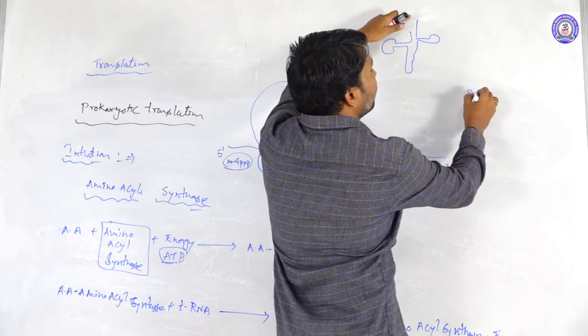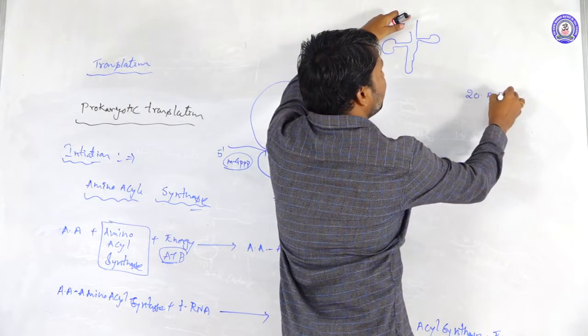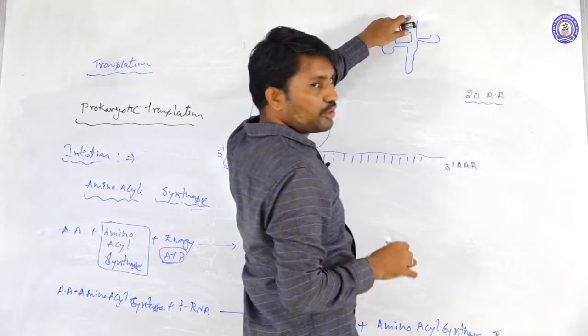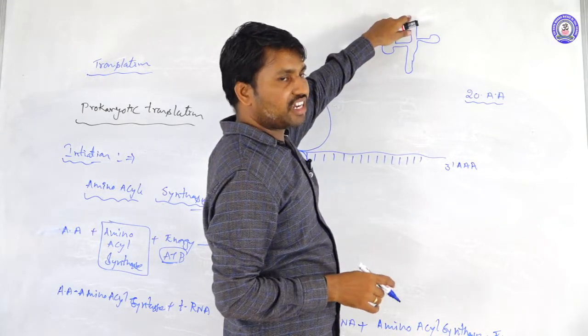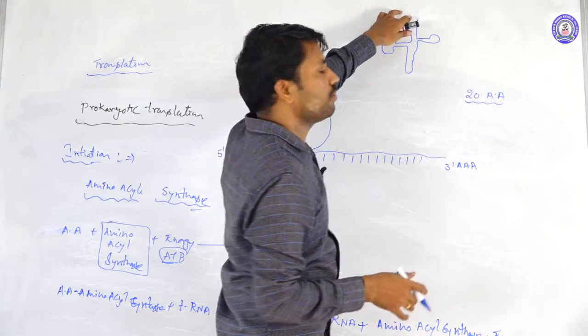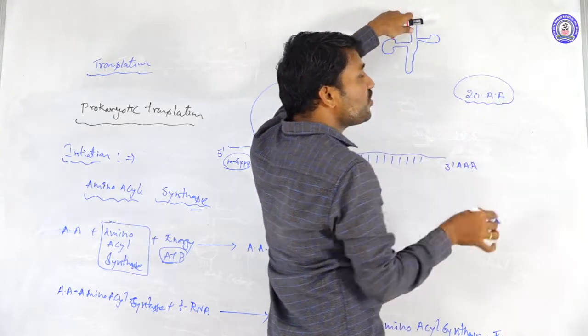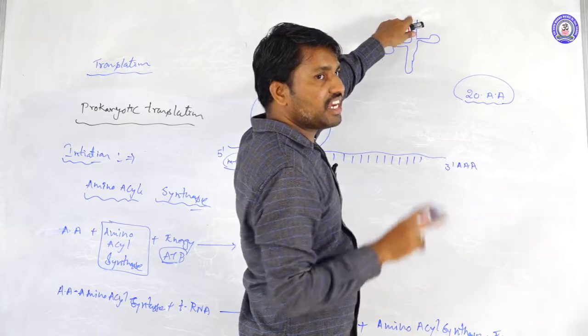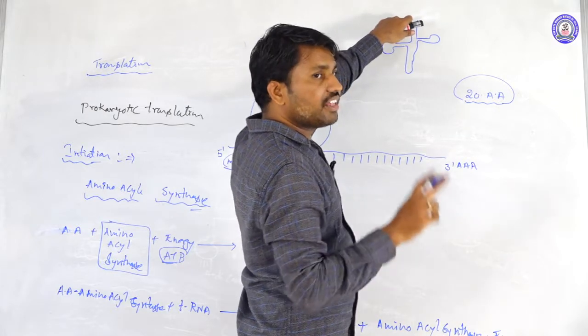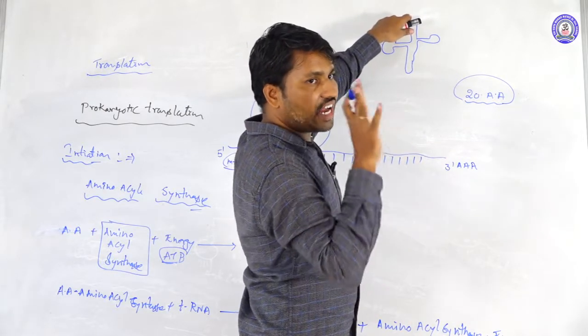In the human body there are 20 amino acids, 10 essential and 10 non-essential. These 20 amino acids have 20 specific aminoacyl tRNAs. That means each amino acid has its own specific aminoacyl tRNA.